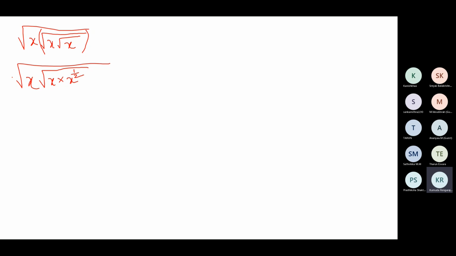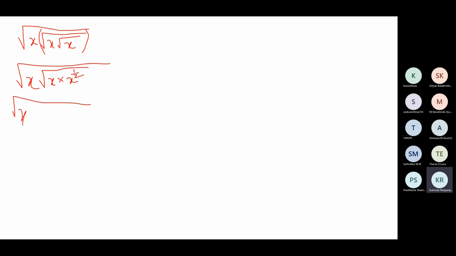The others I've written as it is, root of x, and this root of x. This one I've written in the exponential form. Root x, this one I've written in the exponential form. The others have not been disturbed. The innermost square root of x is written as x to the power half, while the others are written as they are. Agree? Can I go to the next step?